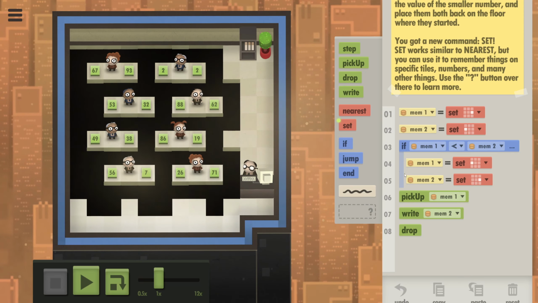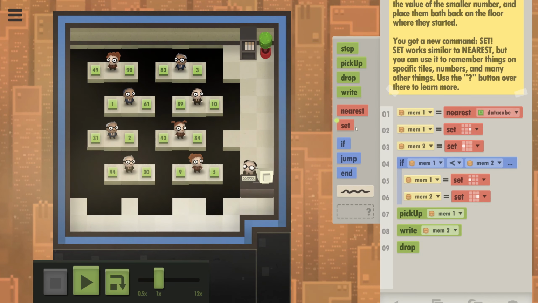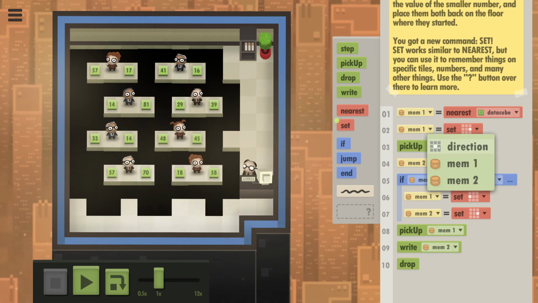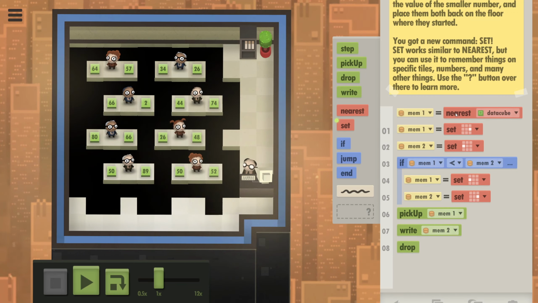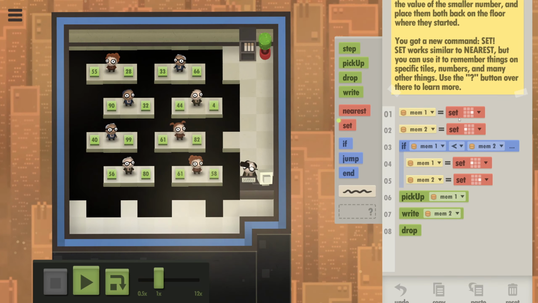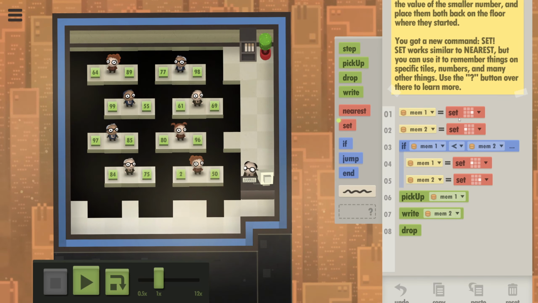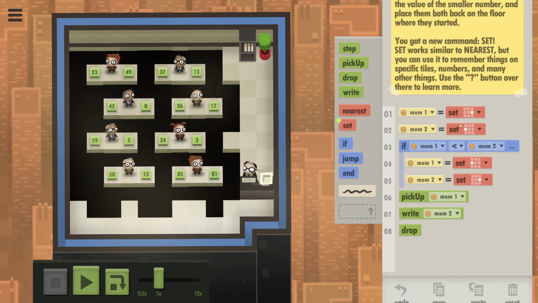I should maybe have understood that from how nearest works. So if we set the nearest data cube, we can say pick up the nearest memory, and it will go to that. I just didn't connect that with the idea of using set as well. If we're telling them to do something with a memory, they will actually navigate there as well. And I did not get that at all.